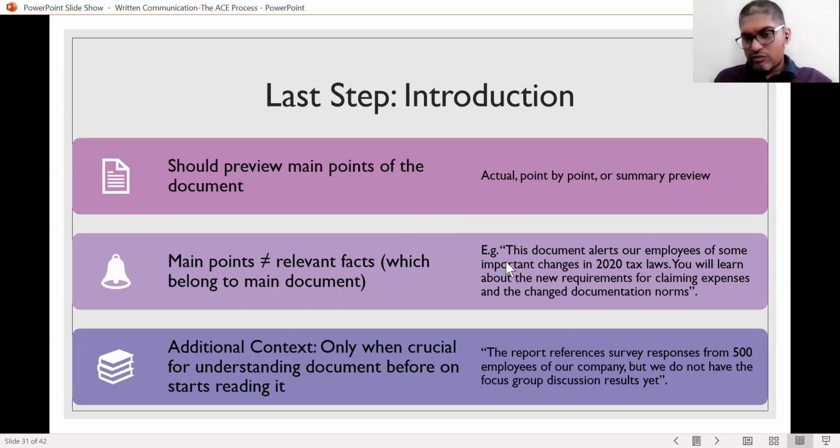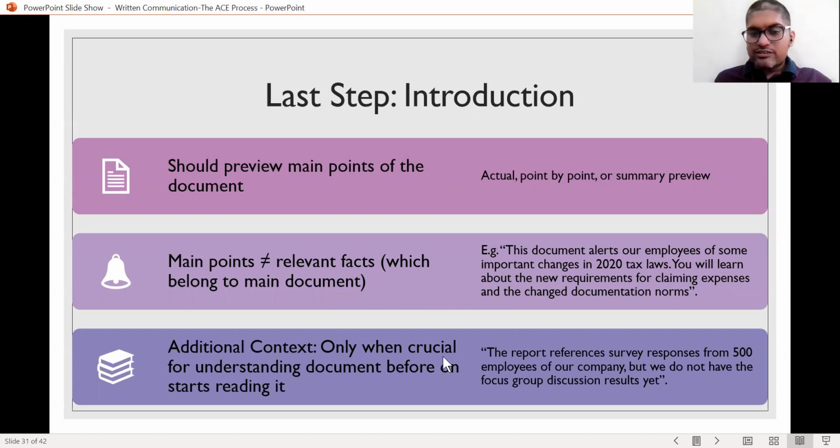So, for example, on the right side, we have: this document alerts our employees of some important changes in the 2020 tax laws. You will learn about the new requirements for claiming expenses. What these requirements are and what the changes are will belong to the main body of the document. It does not belong to the introduction.